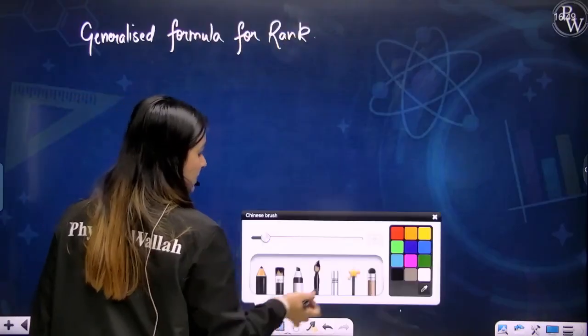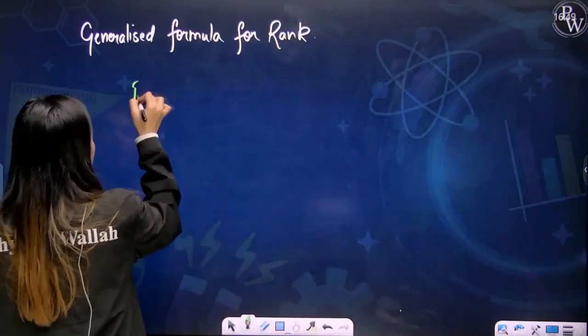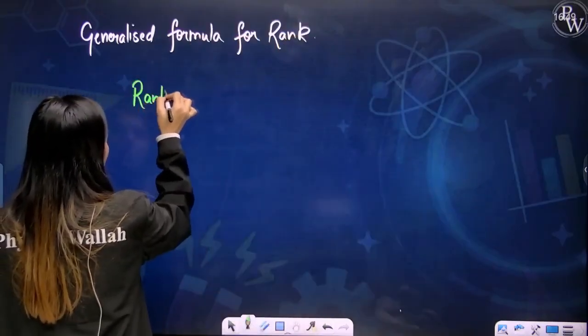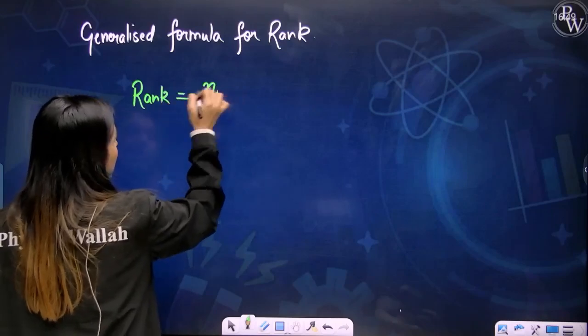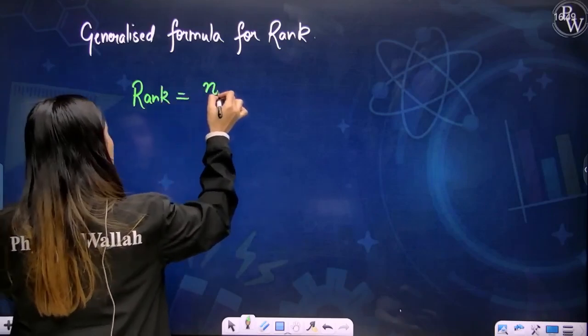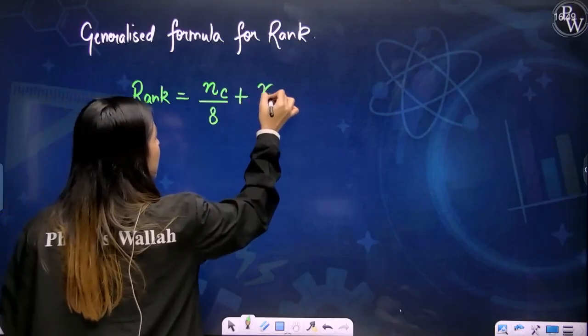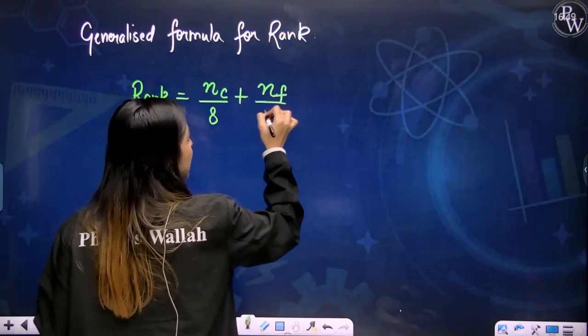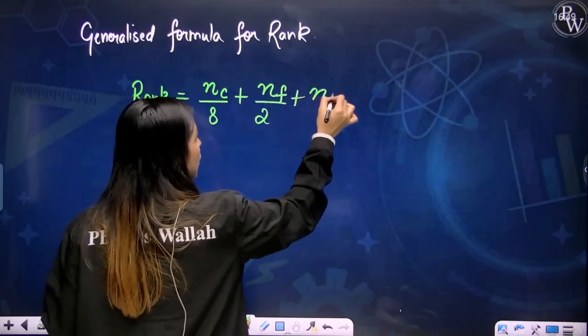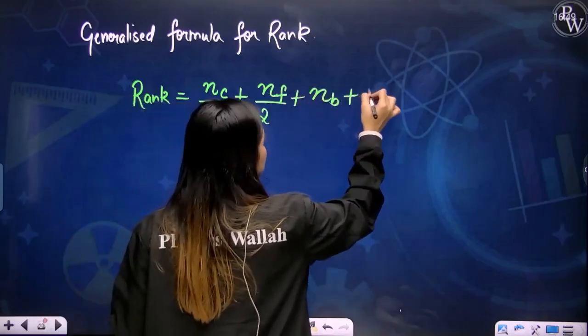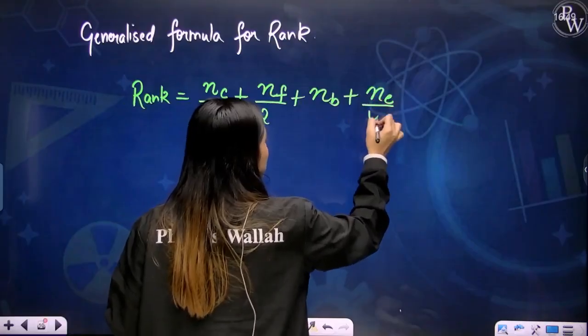Rank is equal to number of corner atoms by 8 plus number of face center atoms by 2 plus number of body center atoms plus number of edge center atoms by 4.